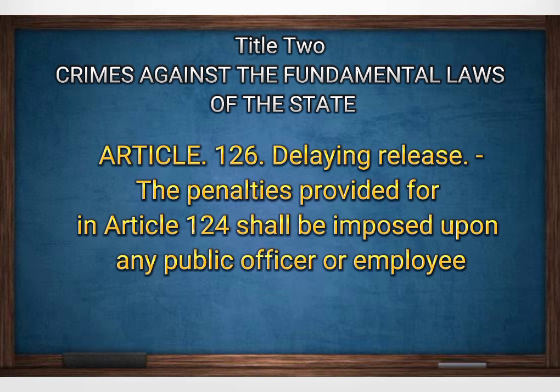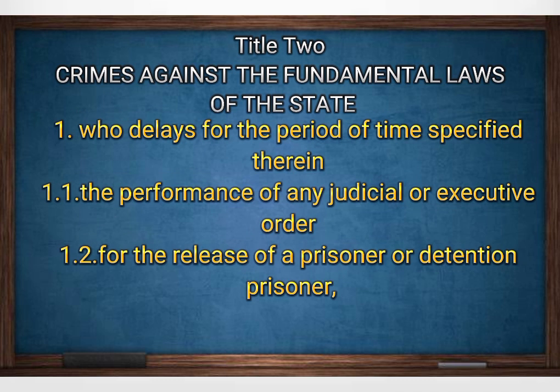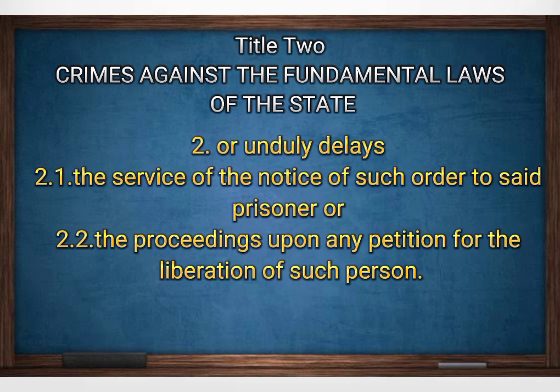Article 126, Delaying Release. The penalties provided for in Article 124 shall be imposed upon any public officer or employee who delays for the period of time specified therein: 1. The performance of any judicial or executive order for the release of a prisoner or detention prisoner; or unduly delays 2. The service of the notice of such order to said prisoner, or 3. The proceedings upon any petition for the liberation of such person.